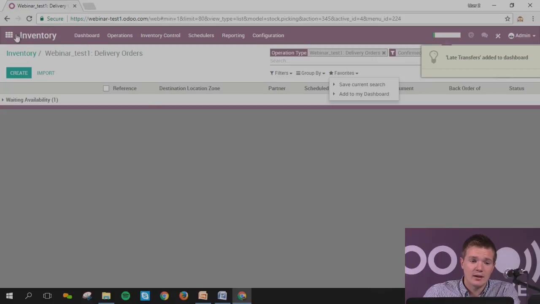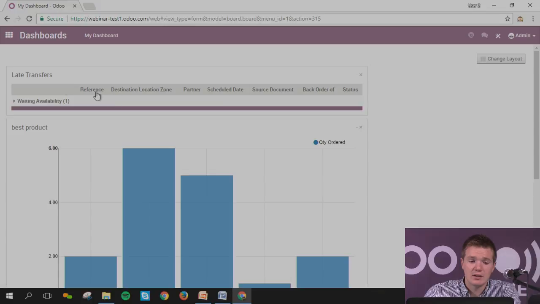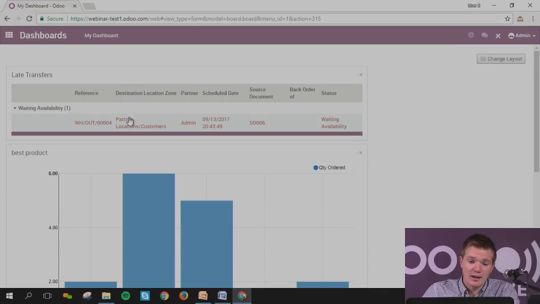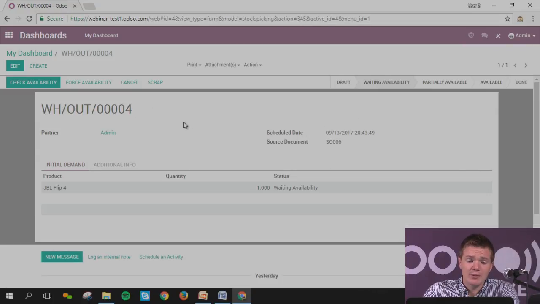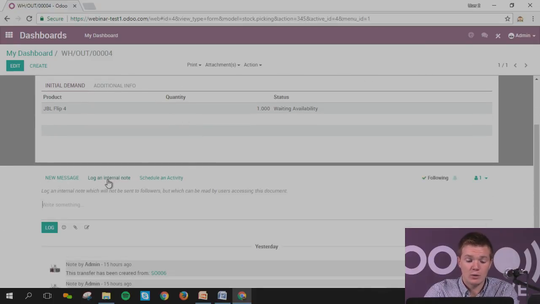So then, again on Friday, I can simply go on dashboard and I can see in here the late transfer. So let's imagine I've got 20, then something is going wrong in my warehouse. I can simply click on it and I can see the information. And if I want to contact my warehouse manager, I can go into the chatter and put a note and say, well, listen, Jack, I can select Jack, let's imagine. Could you explain to me what is happening? Well, what is the matter with, anyway, you understand the point. And I can log it.